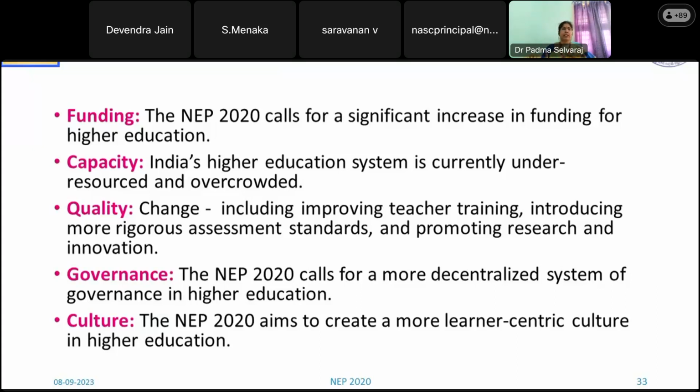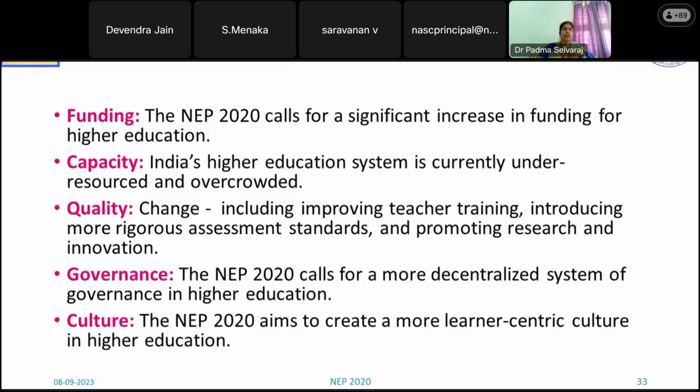Once this fund is given, everything will automatically normalize. Capacity: I mentioned the population of India. It is overcrowded, but the resources are under-resourced. A private school or college will normally be enriched with more resources, good faculty, and good infrastructure. Compared to that, in a normal government organization the faculty will be good, but resources are lacking. When they form clusters or share resources, that can be done, but some rules have to be framed and followed in a normal manner.